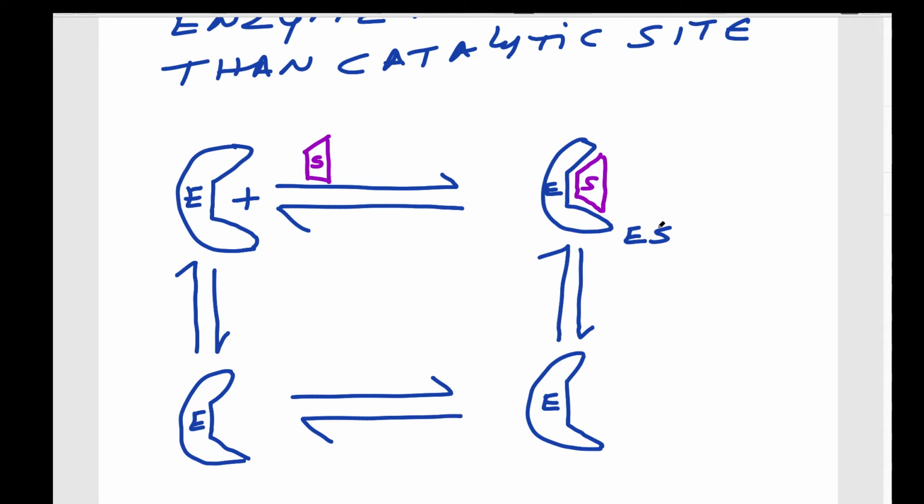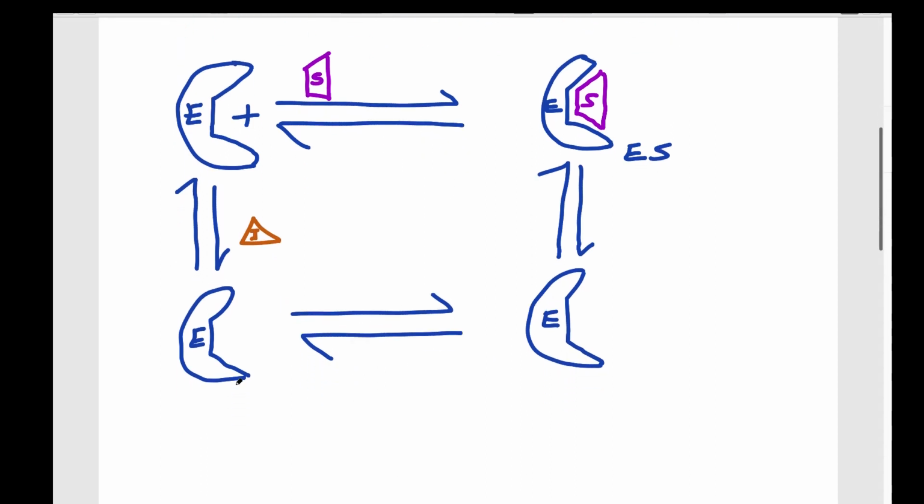Here the enzyme is there. Here we can have an inhibitor. So let me write an inhibitor. What happens? The inhibitor binds here, other than the catalytic site. After binding of the inhibitor, can substrate bind to this one?